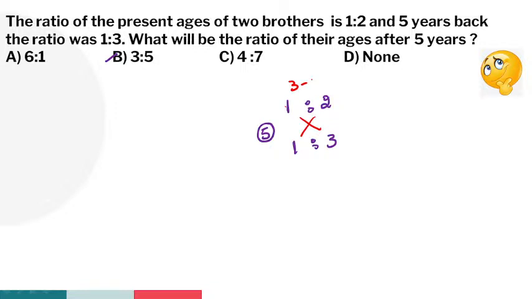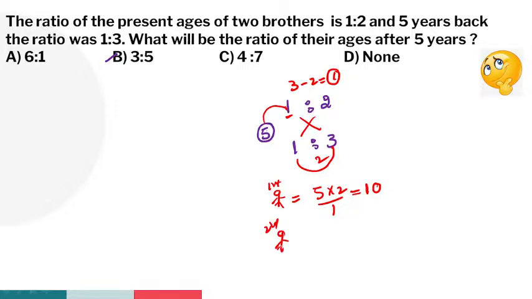1 into 3, 3. 1 into 2, 2. Difference is how much? 1. And the second step difference: the difference between 1 and 3 is how much? 2. We have to find out the first brother's age, guys. First brother, how many parts? One part. How many years back? 5 years back. 1 into 5, 5, into step 2 difference by step 1 difference. First brother's age is how much, guys? 10 years.